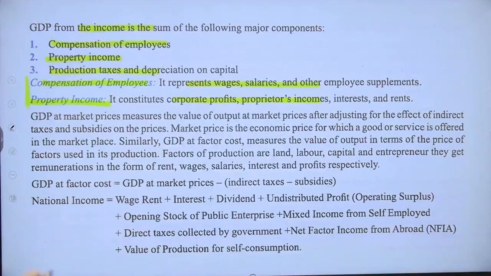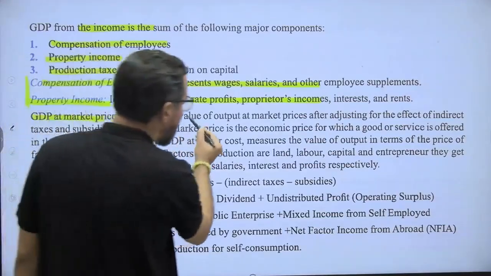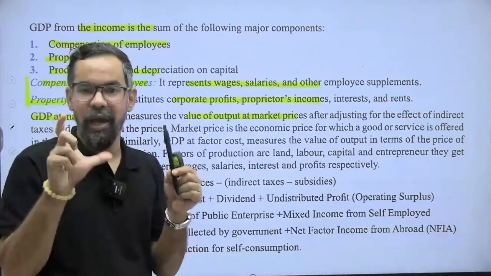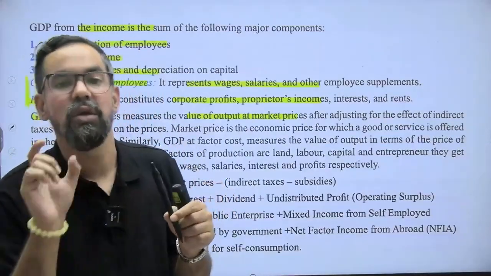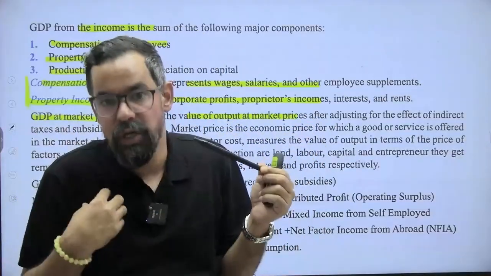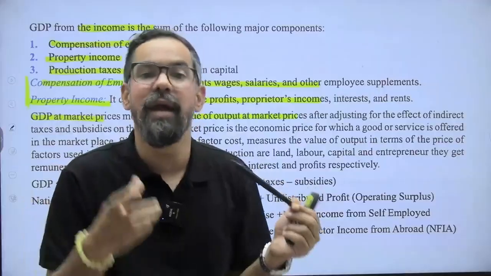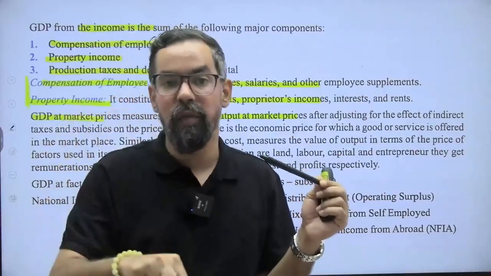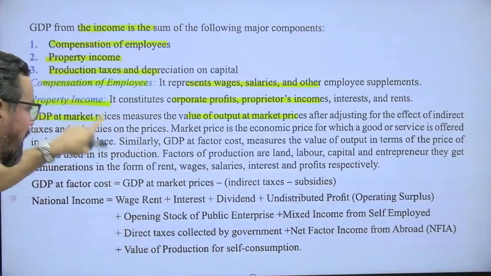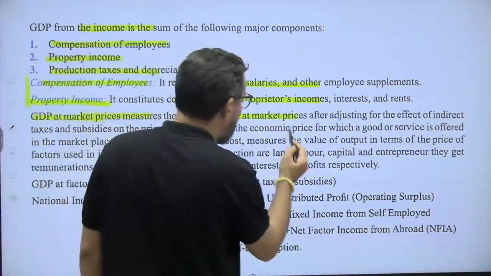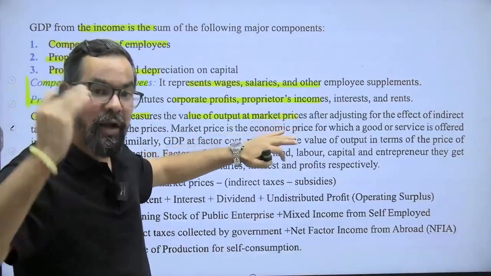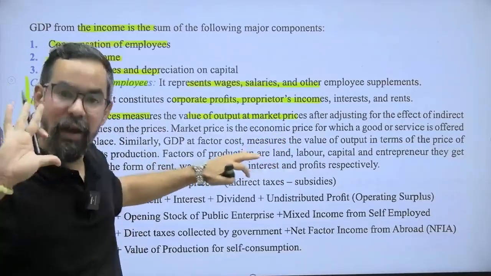Okay, so how do you calculate this? GDP at market price measures the value of output at market prices. We have two prices. One is factor cost, which is the cost of production. So the cost of production of this market is 100, and as a consumer, I purchase this particular one at 120. So 120 is the market price and the cost of production, or the factor cost, is 100 rupees, right? So GDP at market price measures the value of output at your market price. That means when you calculate GDP at market price, it will be higher than the GDP at factor cost.